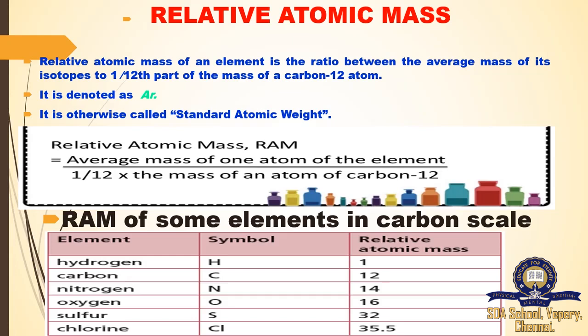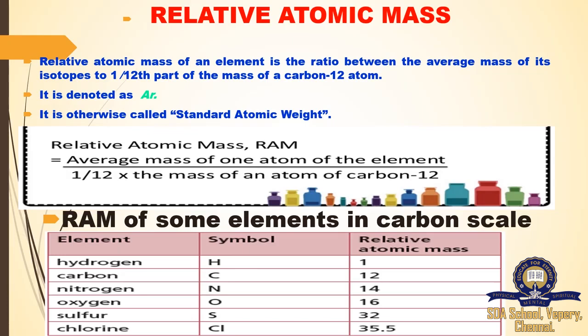So to calculate atomic weight of other atoms, we have a formula for relative atomic mass. Simply we can denote this as RAM or AM. It's equal to the average mass of one atom of the element, divided by 1/12 of the mass of an atom of carbon 12. So whatever the element, what is the average mass of the element? So based on the carbon 12 atom, we are going to calculate the mass of the other atom, that is relative atomic mass. Why relative atomic mass? We are going to compare the atomic mass of an element to the carbon.